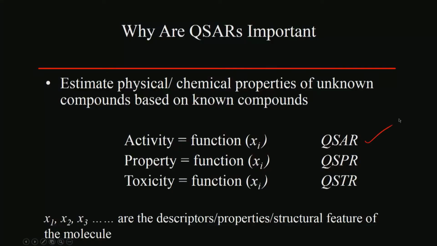So we can have QSAR, quantitative structure activity relationship. Nowadays quantitative structure property relationships have come. That means I can predict properties like, for example, log P. If you want to predict log P for new molecules, how do the softwares do? They have QSPRs. So they can predict the property or the log P of a new molecule from known molecules. They would have developed a mathematical relationship.